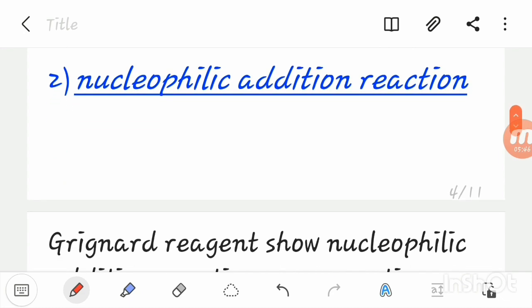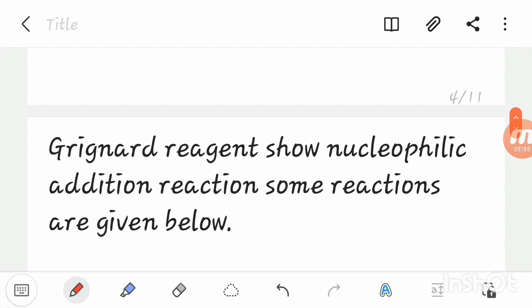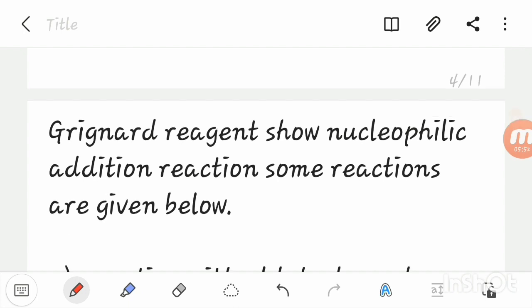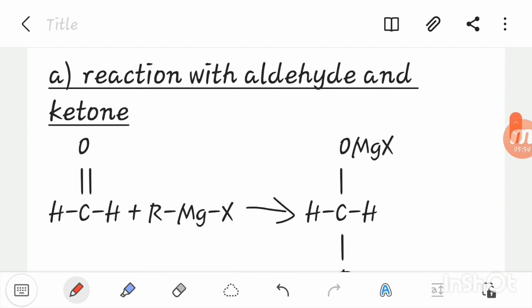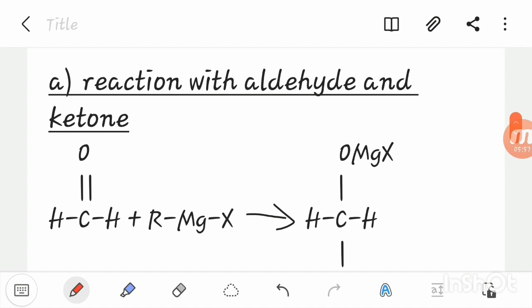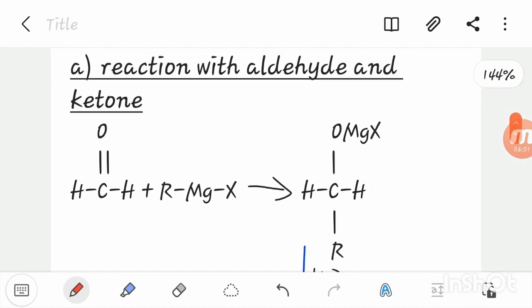Next, nucleophilic addition reaction. Grignard reagent gives nucleophilic addition reaction very rapidly. As we can see, reaction with aldehyde and ketone.